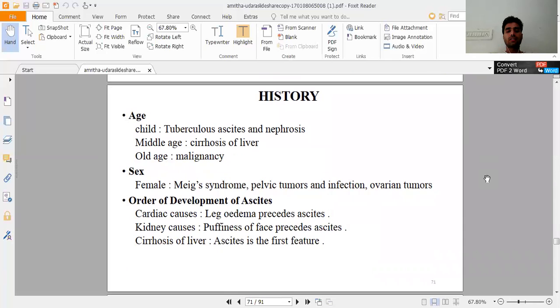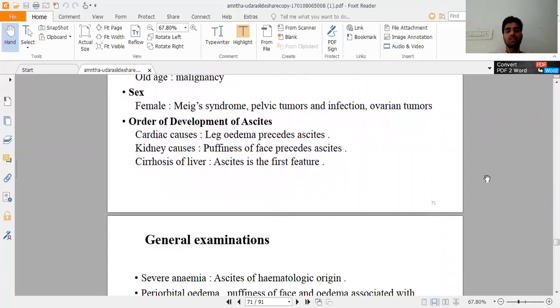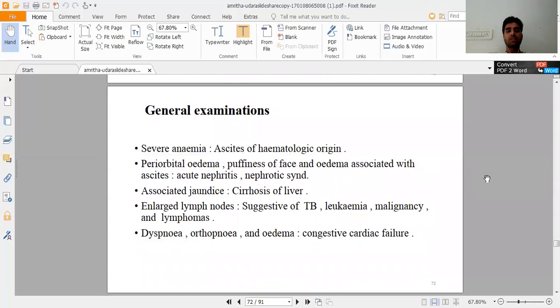You can see the development of ascites. On general examination you can see severe anemia, enlarged lymph nodes, jaundice, dyspnea, etc.